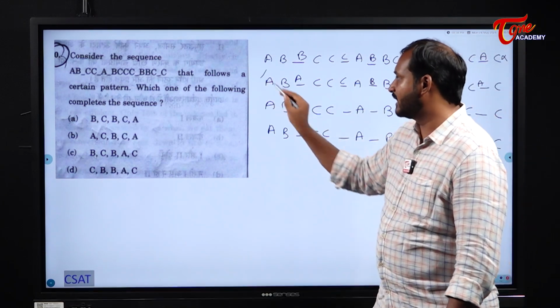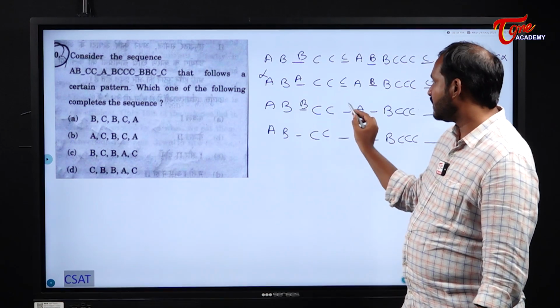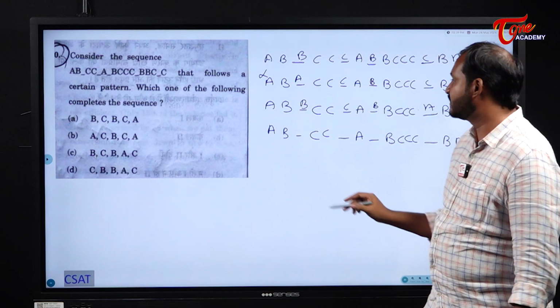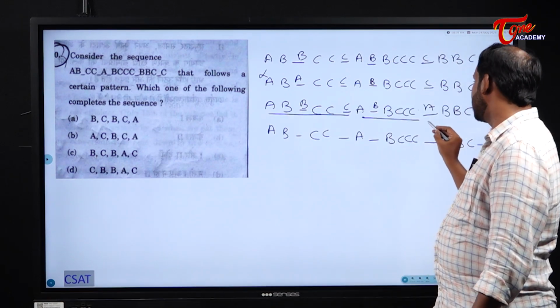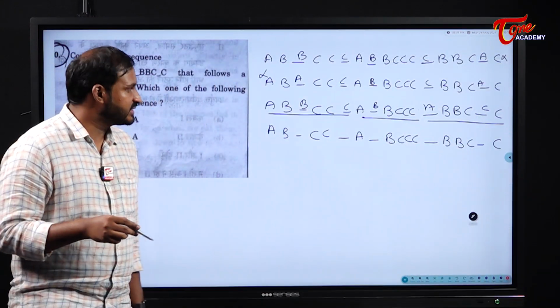It is also not following any pattern. Now next, substitute the next option: A, B, B, next C, B, A, C. Now please observe here: A, B, B, C, C, C, A, B, B, C, C, C. So that means A for 1 time, B for 2 times and C for 3 times.